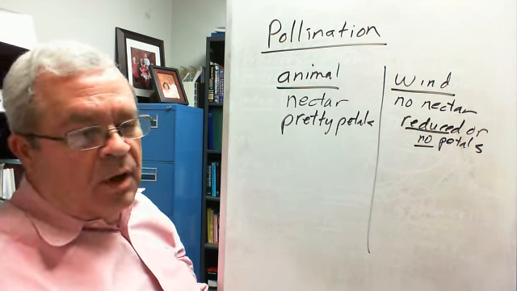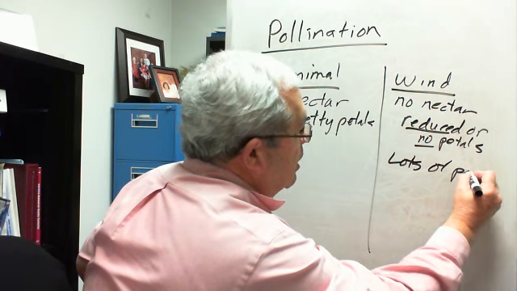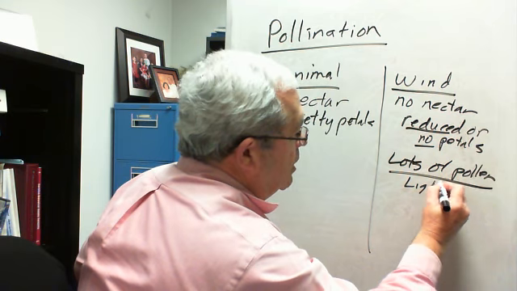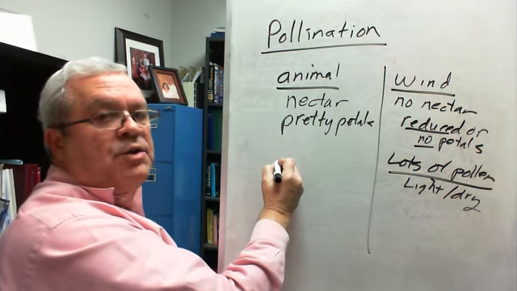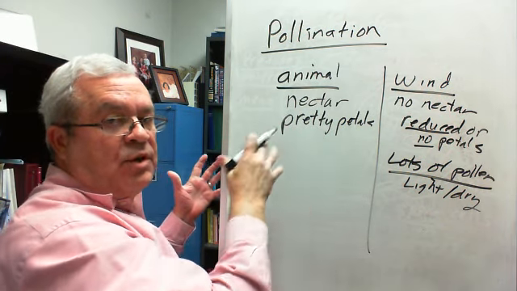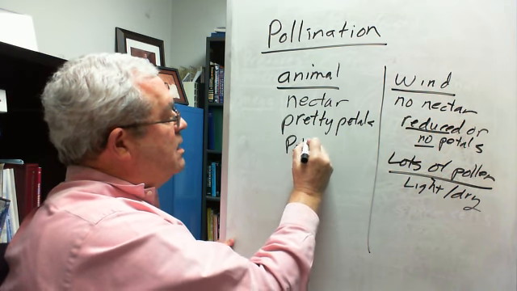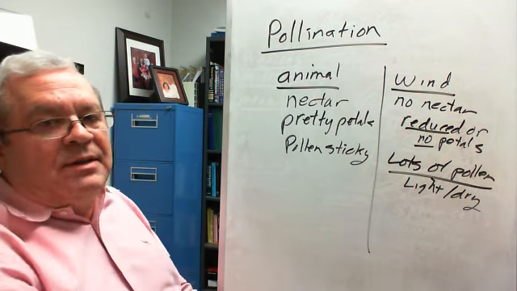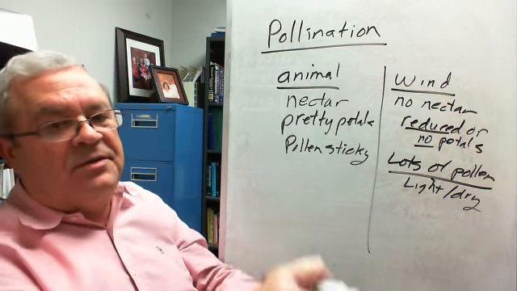Okay, and so we have over here lots of pollen, and that pollen is light and relatively dry, so it'll float in the breezes. Whereas not so much pollen over here, because it doesn't have to. It's got an animal just taking it from flower to flower, so not so much pollen. And also the pollen is sticky. It sticks to an animal. It sticks together in big wads. It wouldn't blow in the breezes anyway.